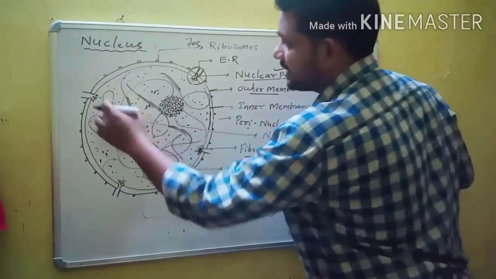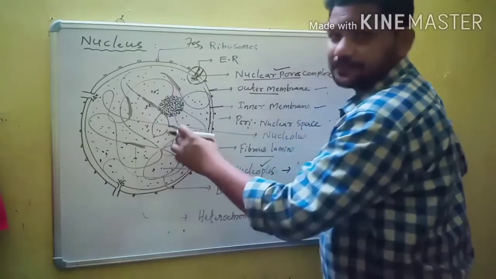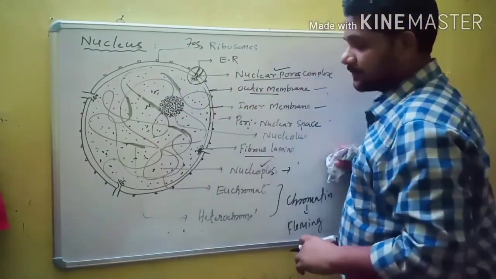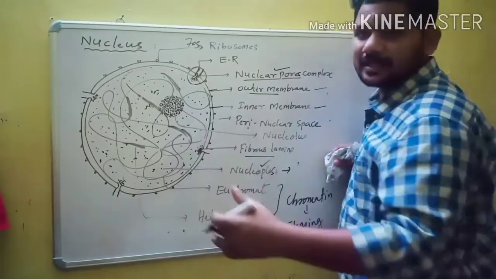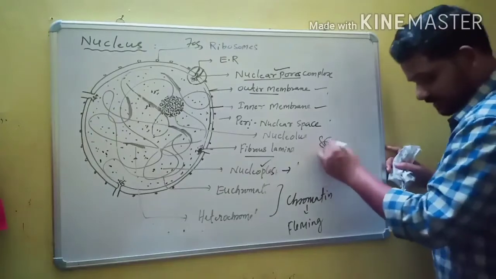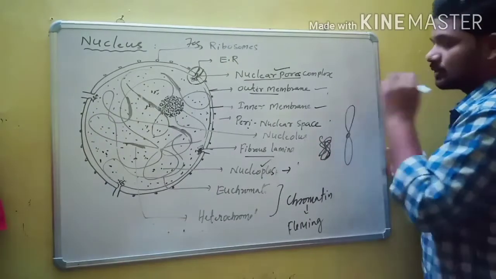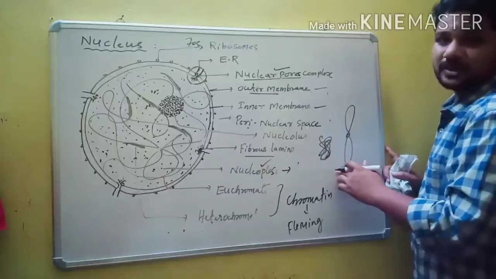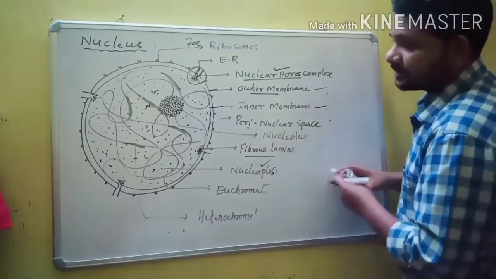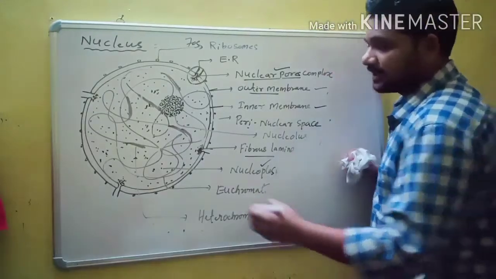So what is chromatin? It is a network-like structure. The network-like structure present in the nucleus is called chromatin. Later, chromatin condenses to form chromosomes. For example, this is chromatin, and this chromatin fiber condenses to form chromosomes. So chromosomes originate from chromatin, and chromatin is divided into two types: euchromatin and heterochromatin.